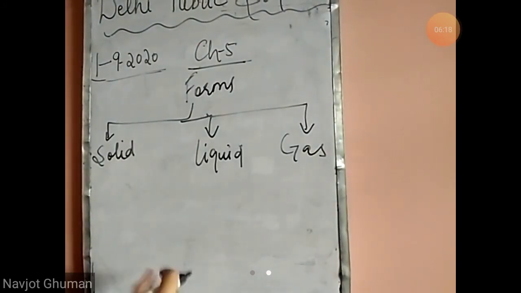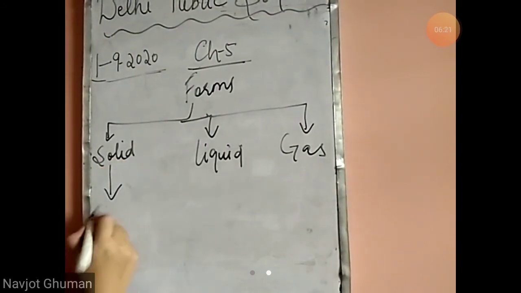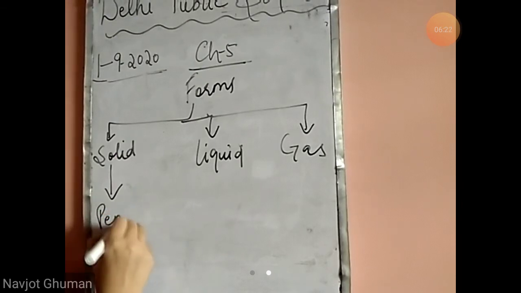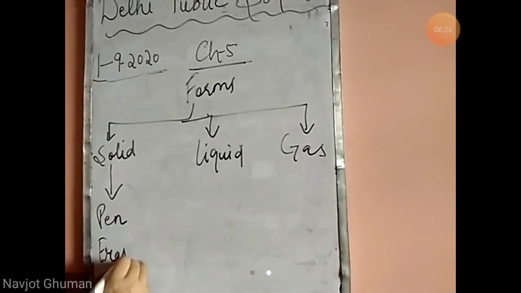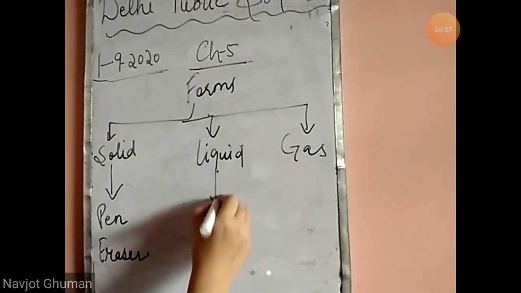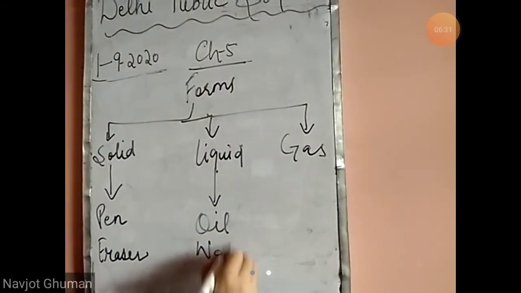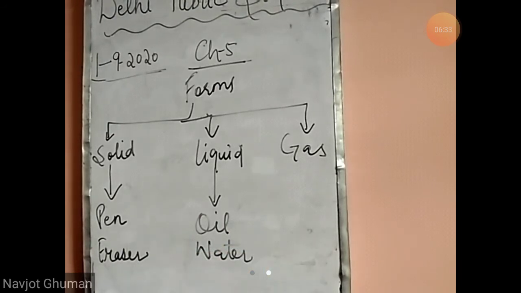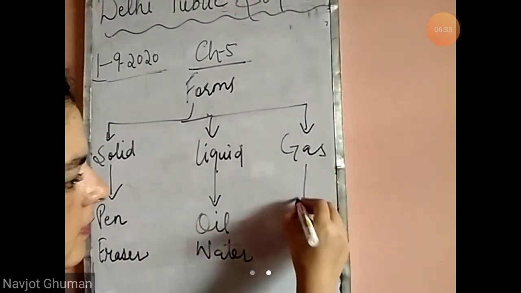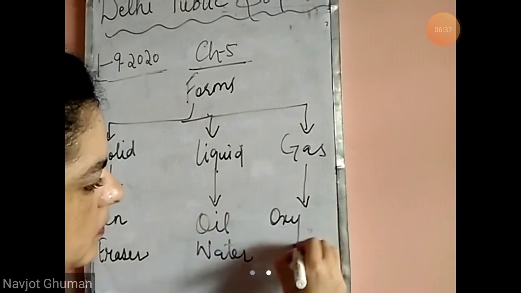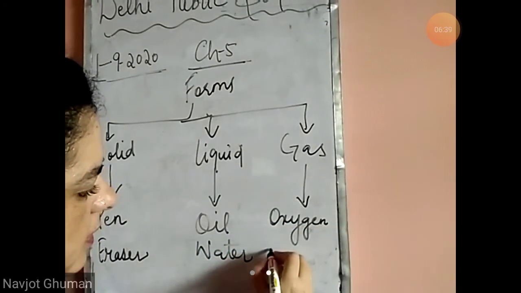Then they have asked about two examples of each. Two examples of solids: pen, eraser. Two examples of liquids: oil, water. Two examples of gas: oxygen, carbon dioxide.